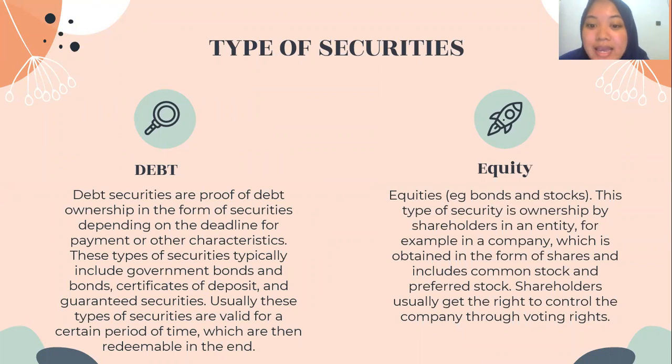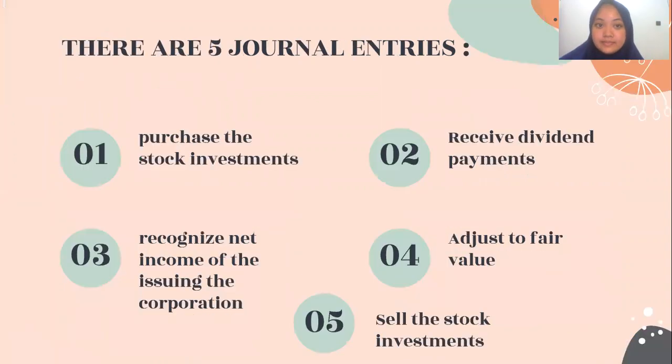Equities, for example, bonds and stocks. This type of security is ownership by shareholders in an entity, for example a company, which is obtained in the form of shares and includes common stock and preferred stock. Shareholders usually get the right to control the company through voting rights.